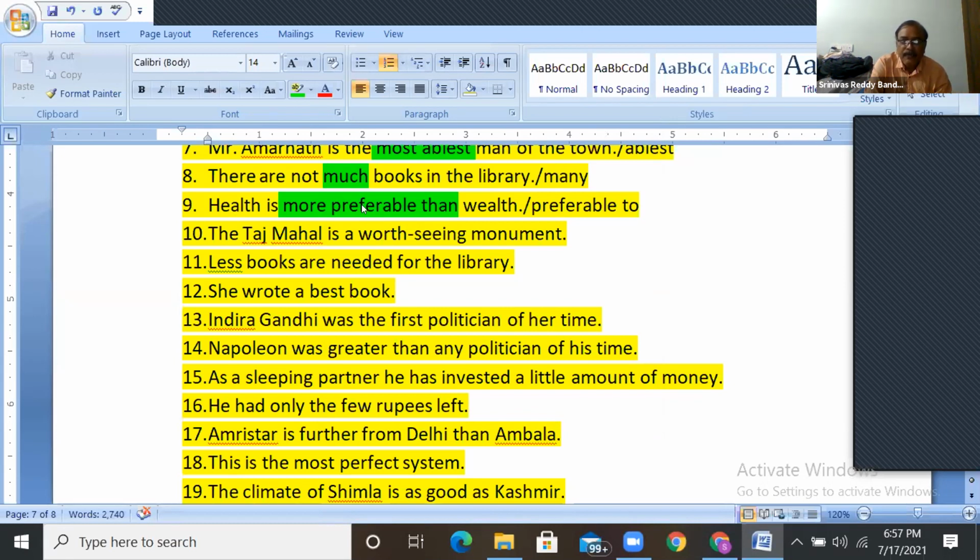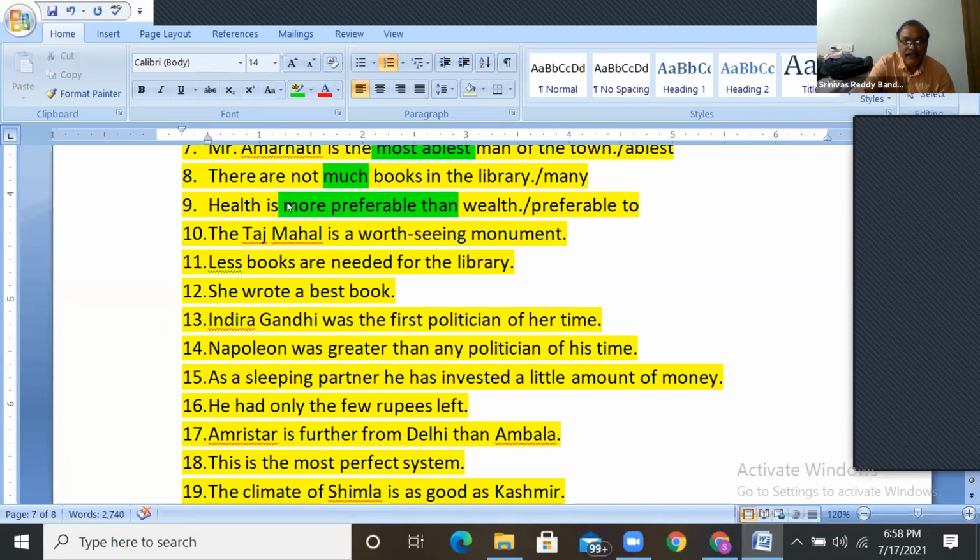And you should not use most also. Why should you not use most? Comparison is between two, health and wealth only. So most is not possible. Much is also not possible. Why? Preferable itself is comparison.